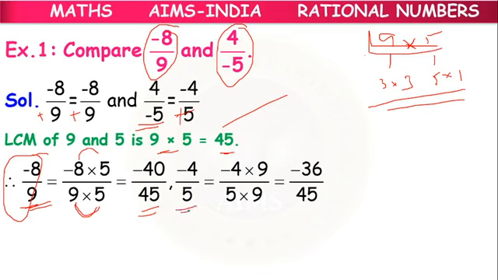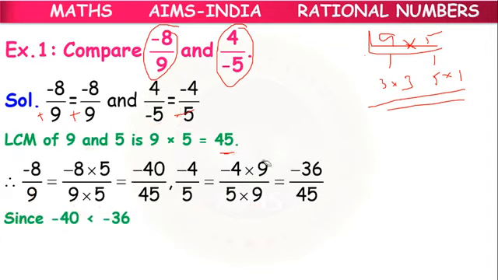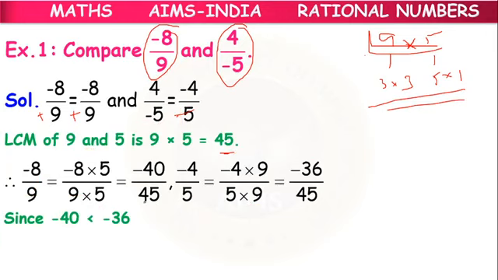For the second rational number, the given denominator is 5. So we have to multiply with 9, so that the denominator will become 45. To keep the value the same, the numerator also we have to multiply with 9, so that it will become minus 36. But now here the denominator parts are same. Here also 45, here also 45.